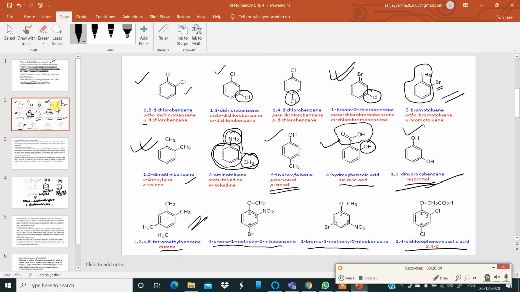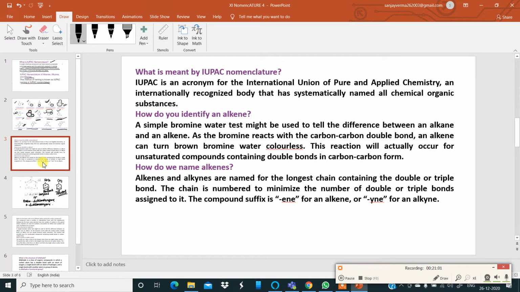So these are some examples of nomenclature of aromatic compounds. Now, before moving into the depth of the nomenclature, let us understand what is meant by IUPAC nomenclature. IUPAC, as per your previous knowledge, stands for International Union of Pure and Applied Chemistry. It is an internationally recognized body that has systematically named all chemical organic compounds. How do you identify an alkene containing a carbon-carbon double bond?